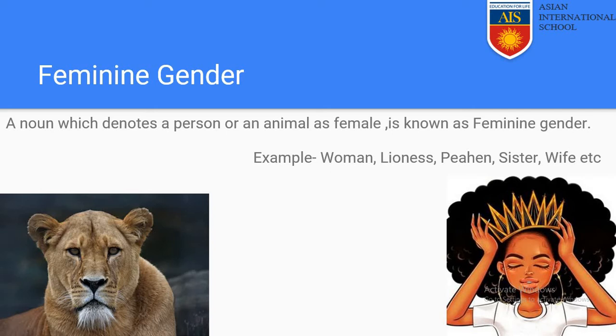Next is feminine gender. Feminine gender is a noun which denotes a person or an animal as female. If a person or an animal is female, that is denoted by the feminine gender. Example: woman, lioness, peahen, sister, wife, etc. All of these are female nouns.